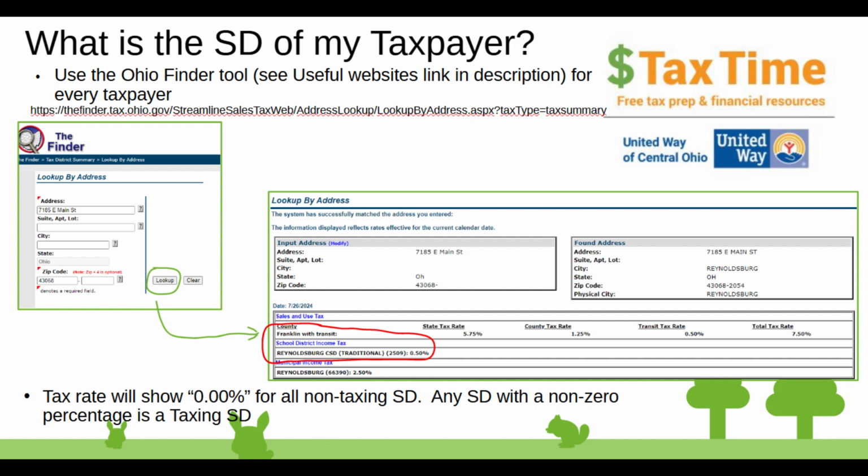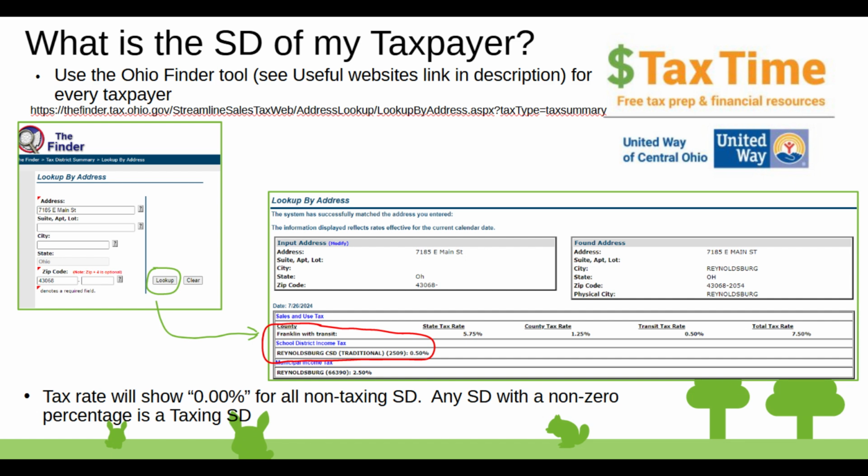So you can see on the left side of the slide what the Finder looks like. What you will type in is the street address and the zip code. You don't need to put in the city name. Then click the lookup button, and you will get a result that looks like what's shown on the right. The information you're going to need there is, first of all, the county. In this case, I looked up an address in Reynoldsburg, and it shows it's in Franklin County.